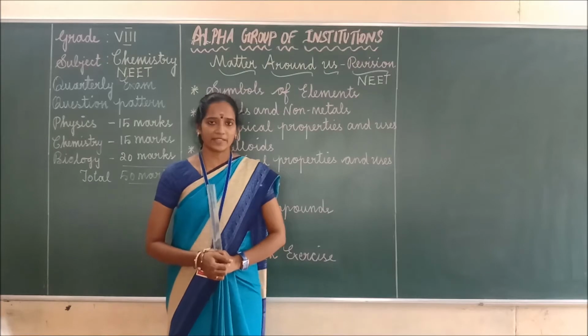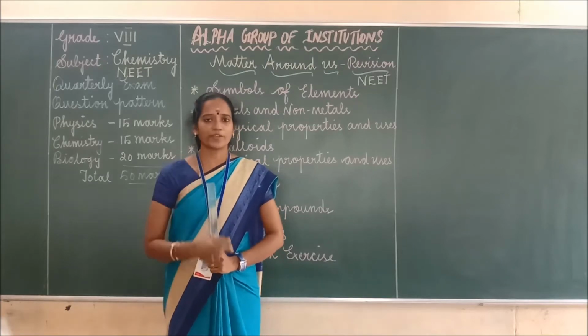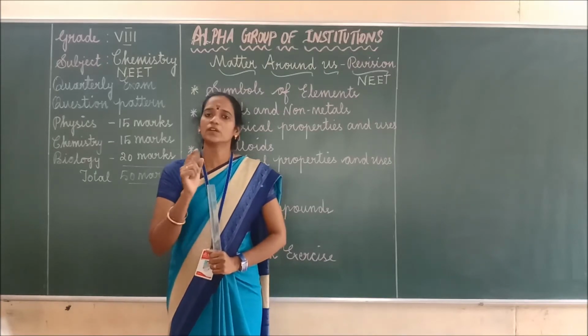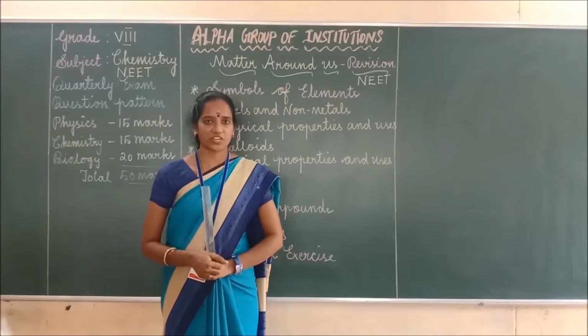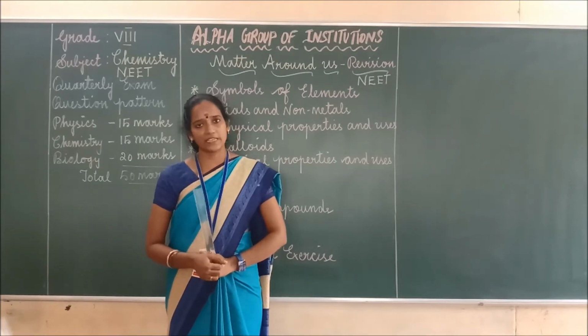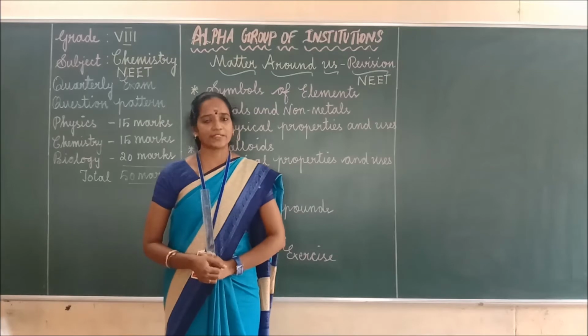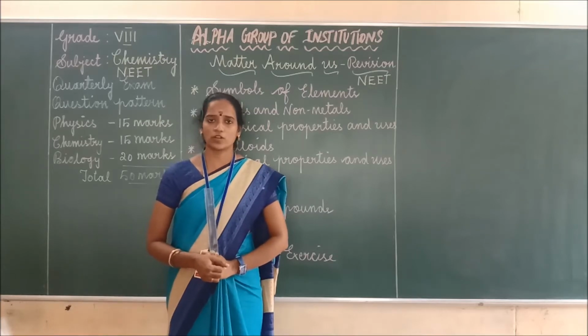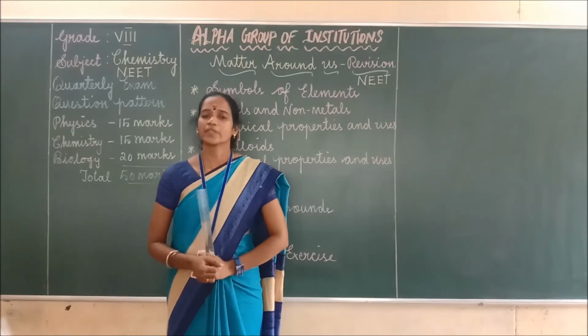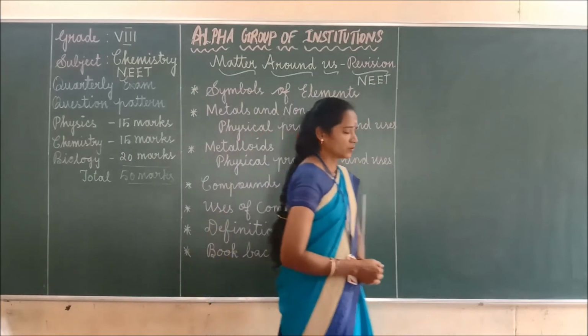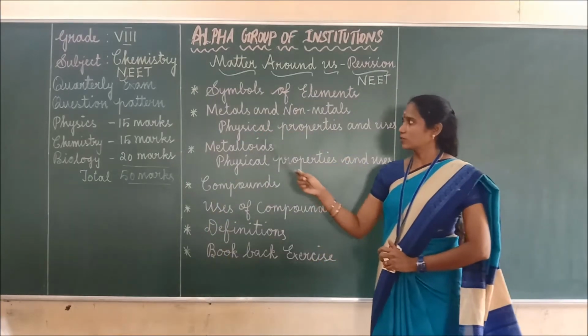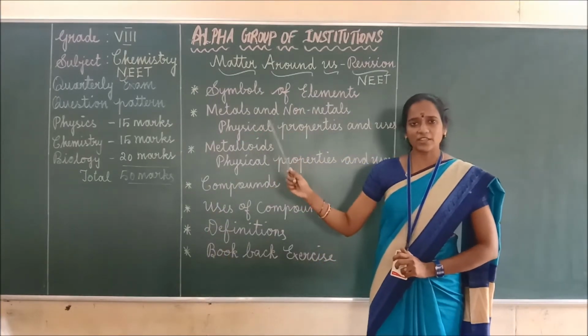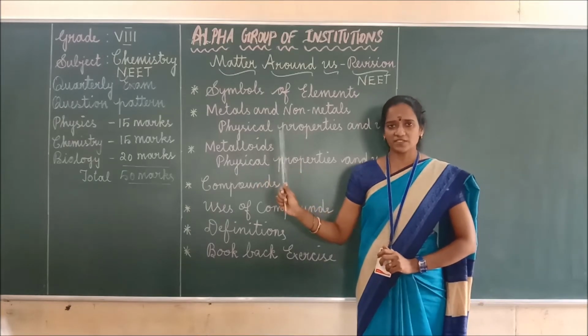Don't simply write the answer, children. First you have to mention the serial number. Next you have to mention the option, whether A or B or C or D. Next you have to write the answer. In this manner only you have to follow. Children, some important topics you have to cover for this NEET. Then only you can attend the questions.